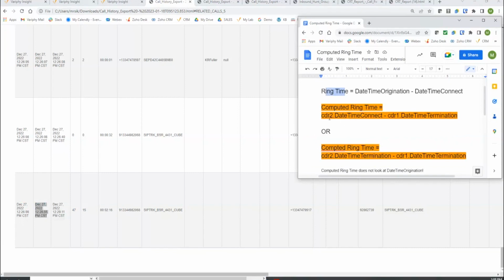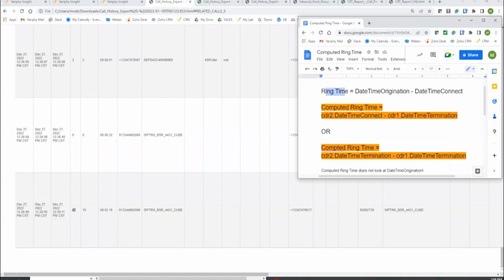It's CDR2's datetime connect, this one right here, subtracted from the previous leg's datetime termination. However, Cisco gives us the same stamp of origination on both of these legs. So that's why this one is 2608 and 2608, 0 and 0, because this one was also on the same timestamp as well.